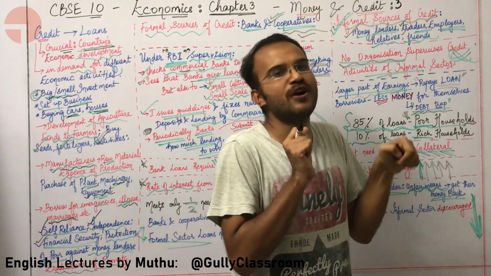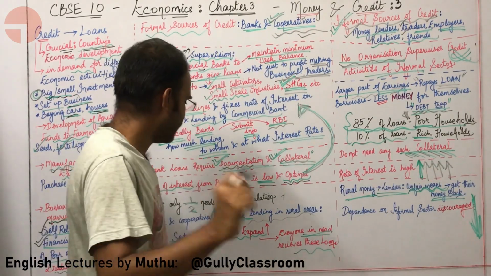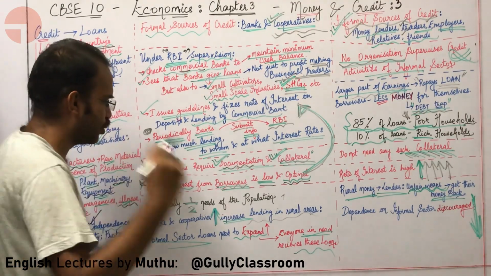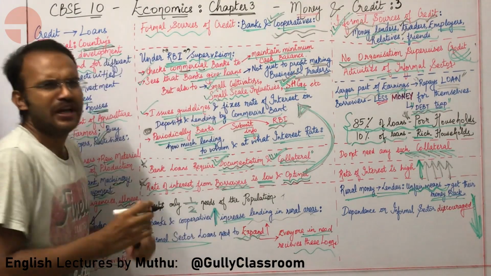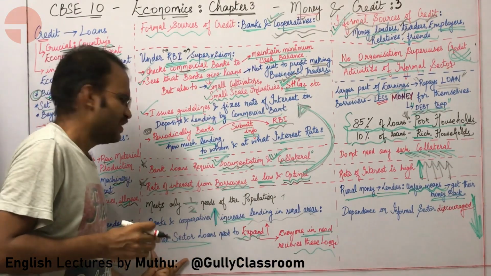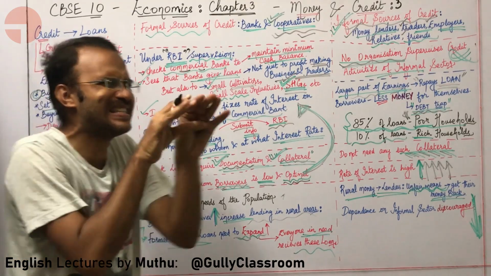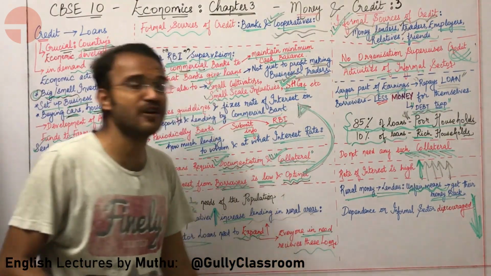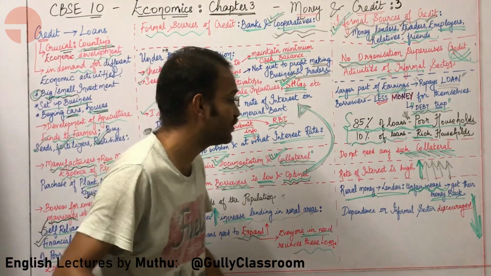What is the next thing, sir? The formal sector loans need to expand. Each and every person has a lot of needs. The formal sources must structure their loans such that the needs of different classes of people will be met.